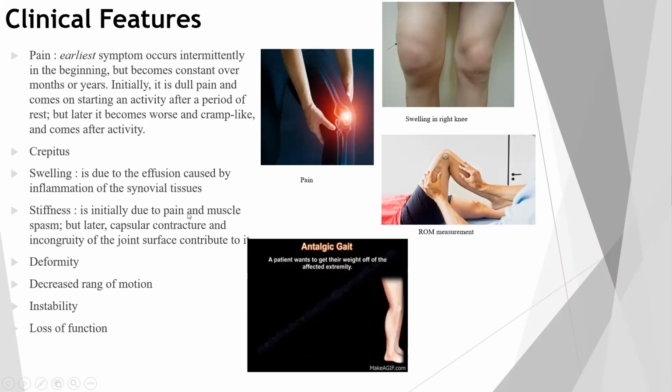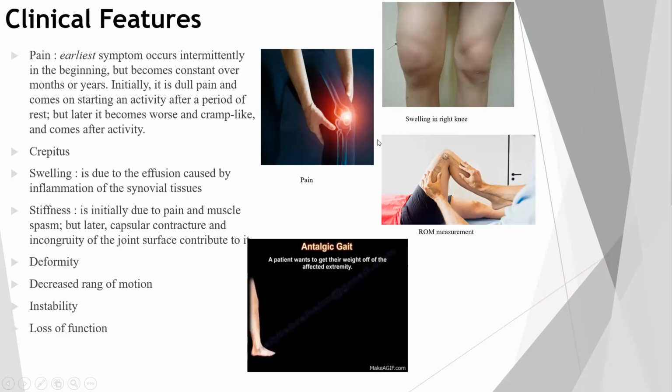Stiffness is initially due to pain and muscle spasm, but later capsular contracture and incongruity of the joint surface contribute to it. So there will be stiffness in the joint also. After stiffness, there can be deformity, decrease in range of motion, instability while walking, and loss of function. Loss of function means the patient will avoid doing any activity or work due to pain. So there is a typical antalgic gait. The patient wants to get their weight off the affected extremity. So the patient will try not to bear weight on the painful limb. Here we can see the range of motion and how we can measure it.